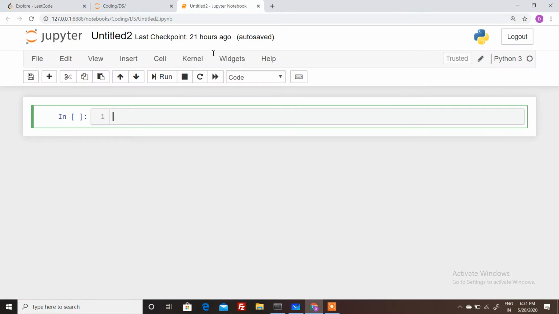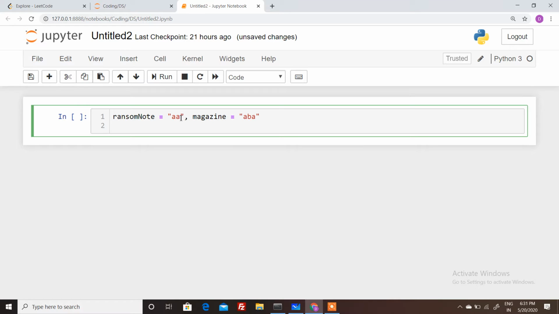Let's say the magazine is ABA, so it will return true because the count of A is equal to 2 and the count of A in the magazine is also equal to 2. So basically order doesn't matter. It is not necessary that we need a substring. We don't require matching the substring. We only need to check that the character is present and the count of the character should be greater than or equal to the ransom note count.